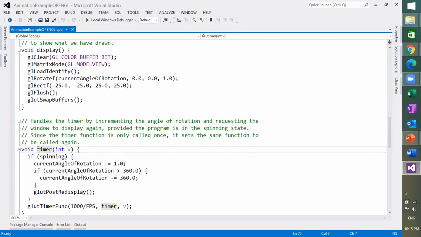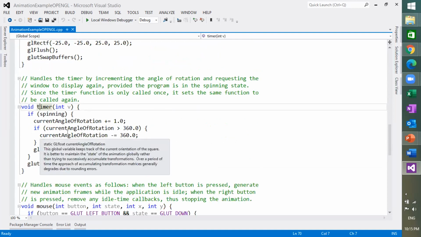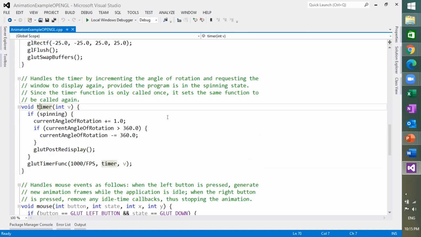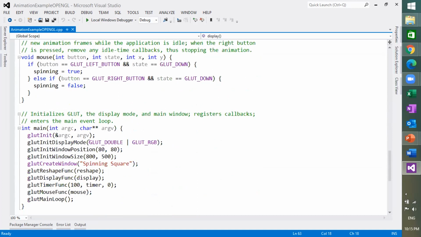So when we are making animations in OpenGL, we always use a timer. Please remember this point. Swap buffers is a must for animations, and the double buffering technique is a must too.